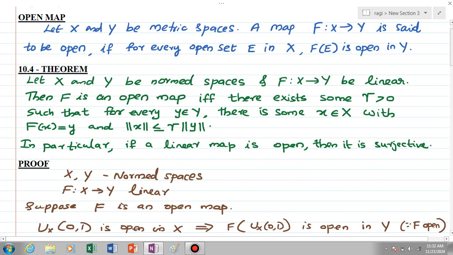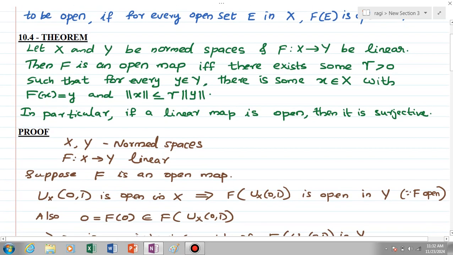So we will see the proof. We have X and Y normed spaces and f from X to Y a linear map. We have to prove that if f is open, then there exists some gamma such that for every y there is some x with f(x) equal to y and norm x less than or equal to gamma times norm y. For that, suppose f is an open map first.